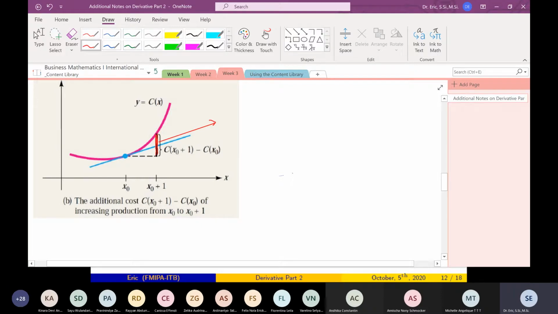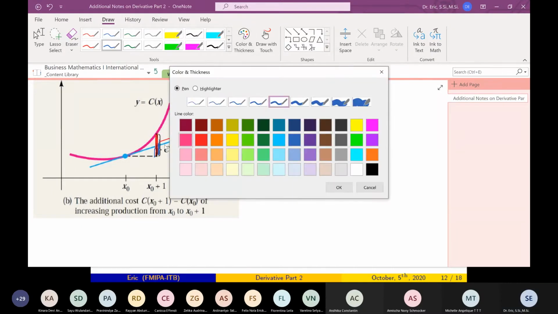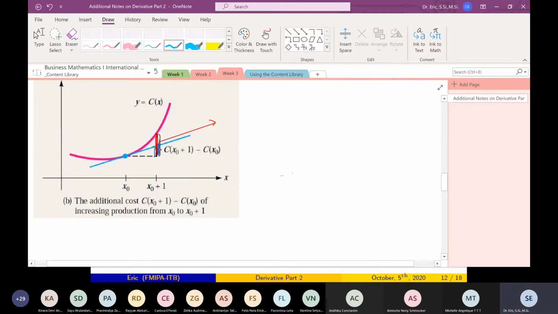Oke ya. But sometimes we usually use approximation. What do we usually use? The blue one, this one. This is the approximation for C6 minus C5.